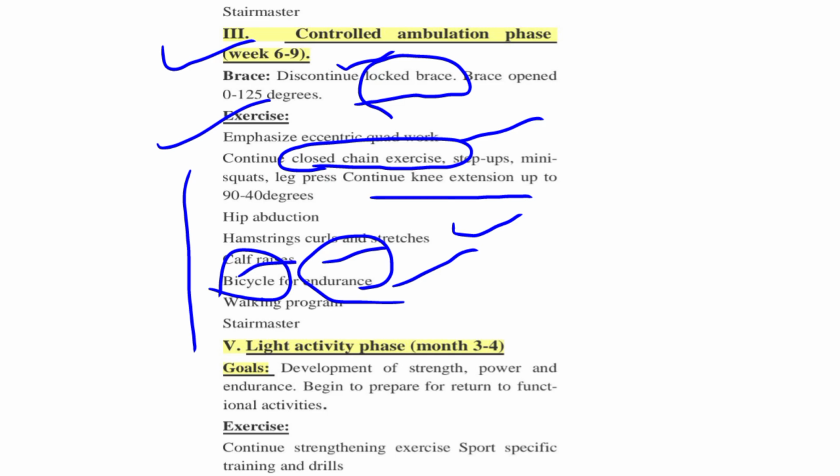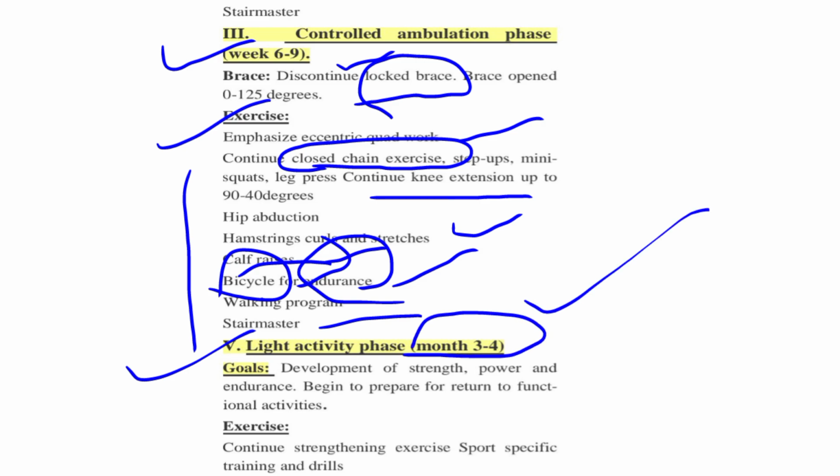With these exercises we can go for repetitions, and we develop endurance. Stairmaster, walking program. And the fifth phase we have is the light activity phase, of 3 to 4 months. We can go for the activity phase of the patient. In this phase the goal is to develop strength, power and endurance so that he can return to his functional activities.